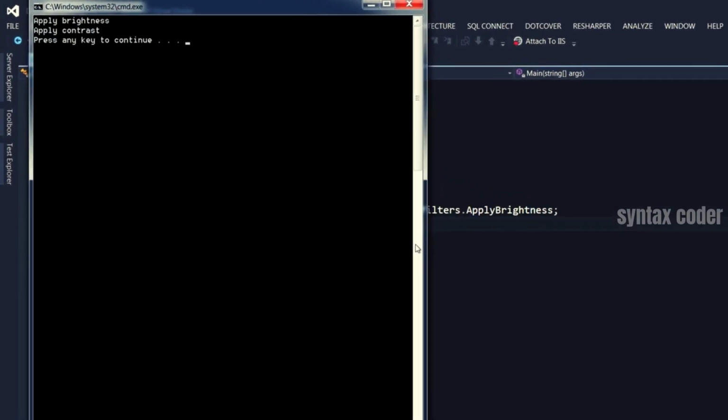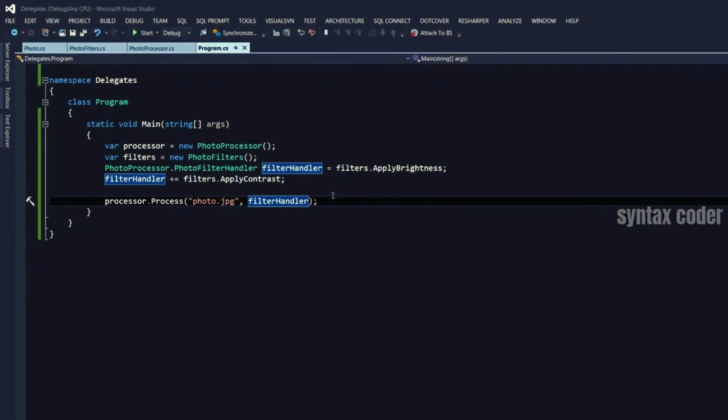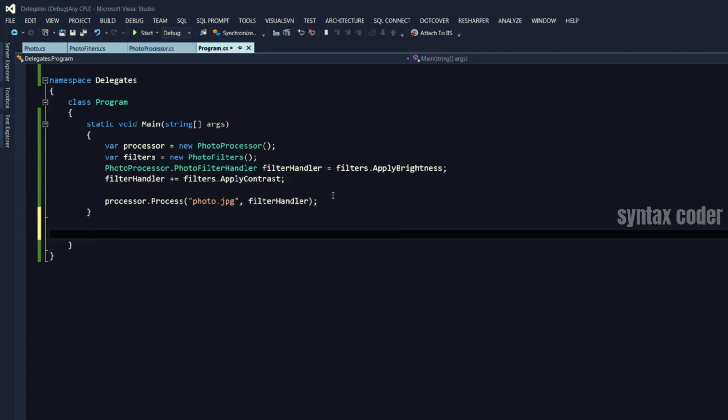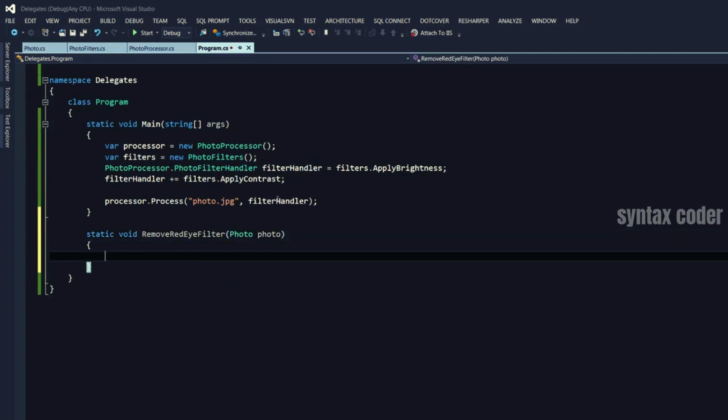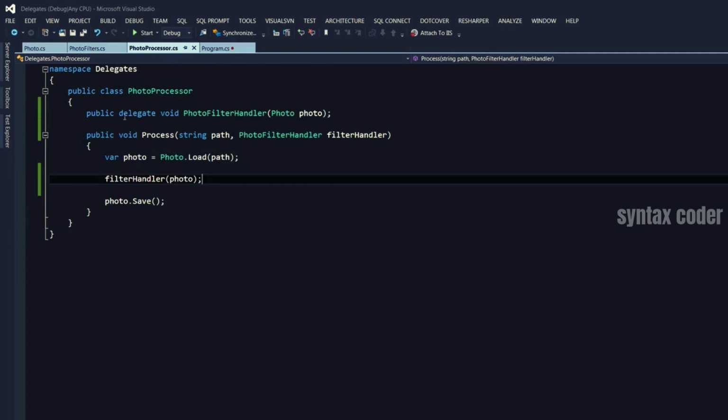And what is interesting is that if I need a filter that was not released with the framework, I can create my own here. Let's say I would like to create a filter for removing red eye. Static void RemoveRedEyeFilter. It takes a parameter of photo. So this method should conform with the signature we defined here for our delegate. So again, a delegate is a pointer to a method with the signature.